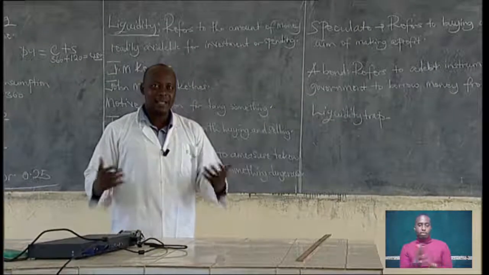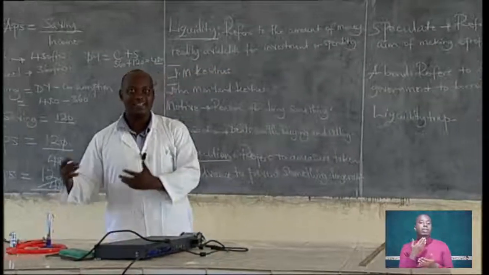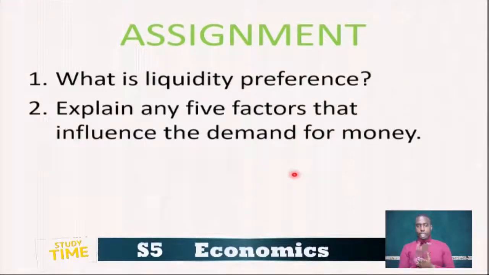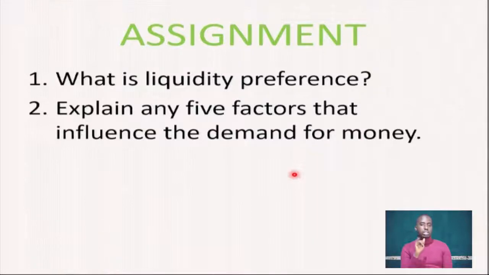Before I end the lesson, I want to leave you with the assignment. As you're writing down the assignment, I can read through these questions. There are 2 questions. The first question is, what is liquidity preference? The second question, explain any 5 factors that influence demand for money. Let me repeat the question. Question 2 is, explain any 5 factors that influence the demand for money.